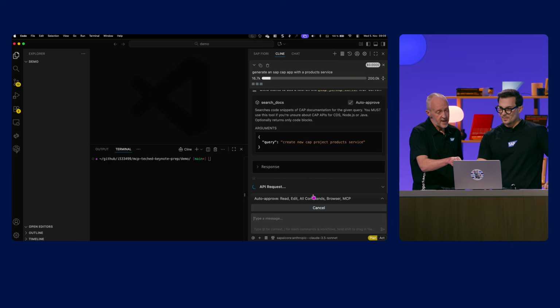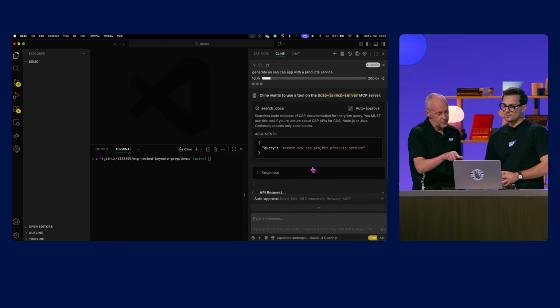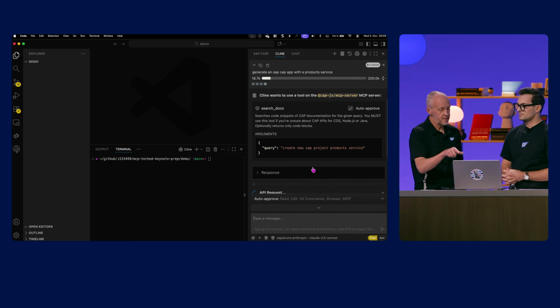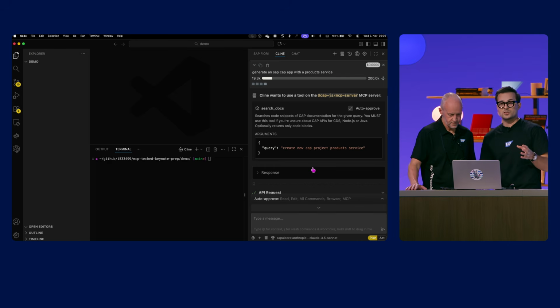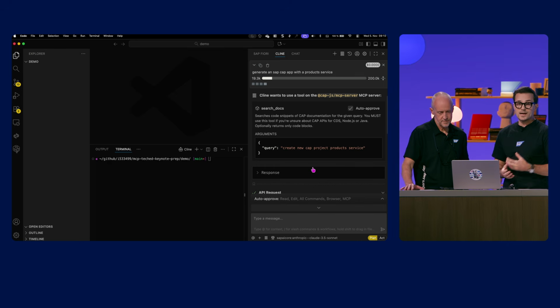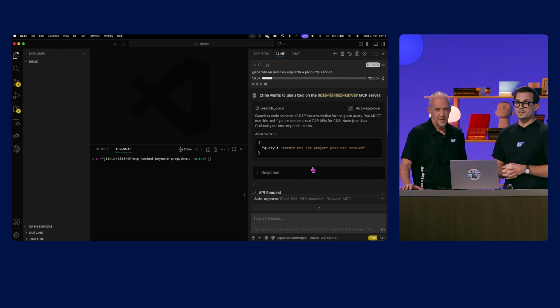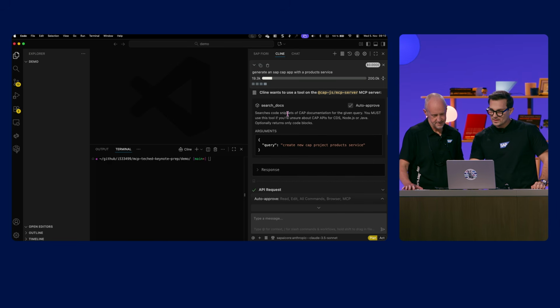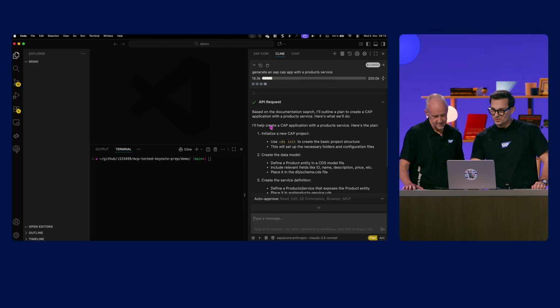So I see straight away that one of the tools within the MCP server for CAP is search docs, and it's using that first of all, right? Exactly. It's going to the documentation to read capire before it actually does anything, which I really appreciate. Capire. Do you get that? Excellent. Right. So we can see that it is searching the docs. It's doing a bunch of things.